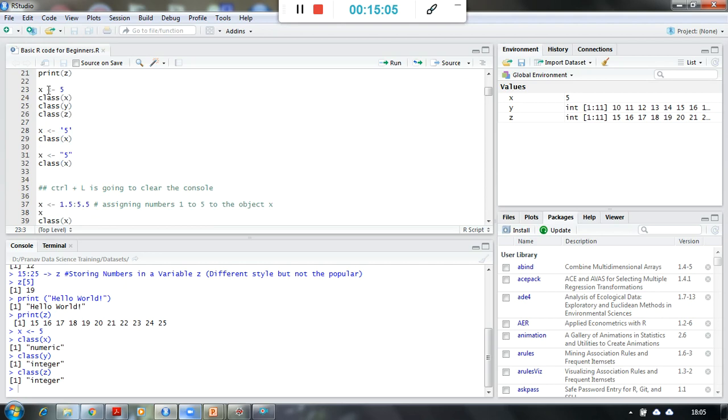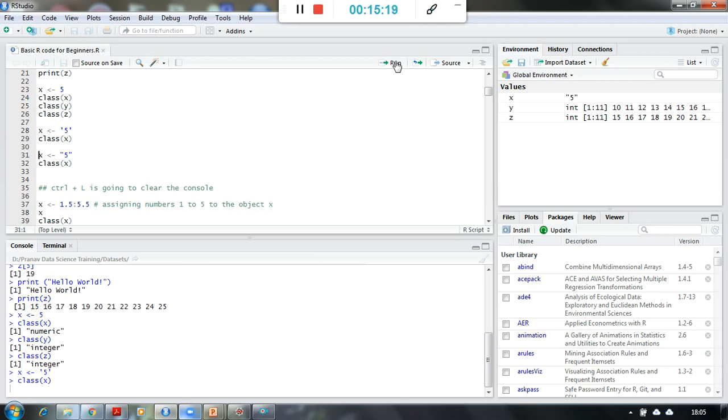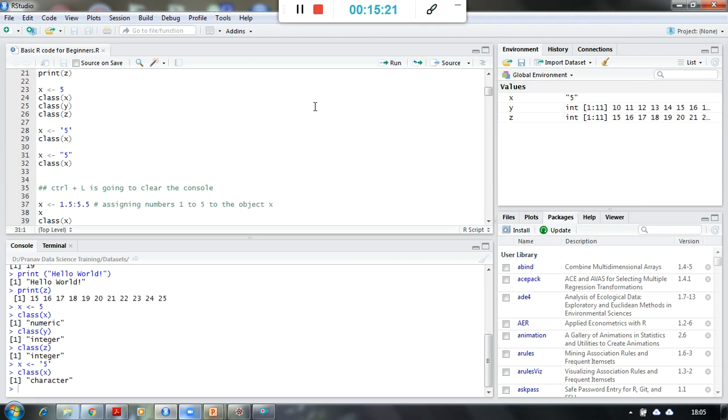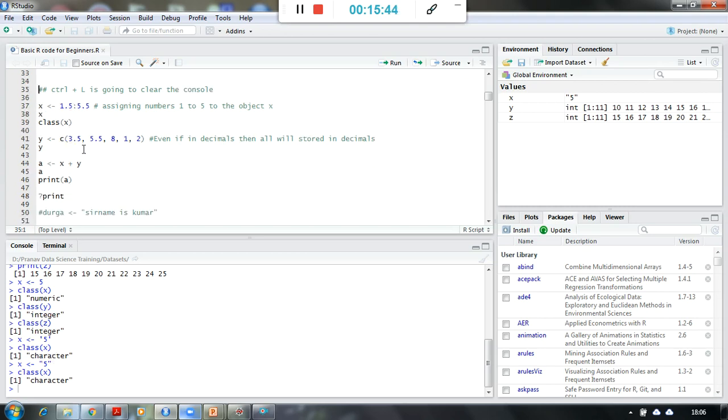Now this is one single value, number 5, I have stored in x. Now I am changing the value of x to this 5 in single inverted commas. And if you see the class of x now, it has become character. And if I put it in double inverted commas and check the class of x, it is still character, right? So we have seen the numeric data type or class, the integer class, and then the character class. So these are the classes.